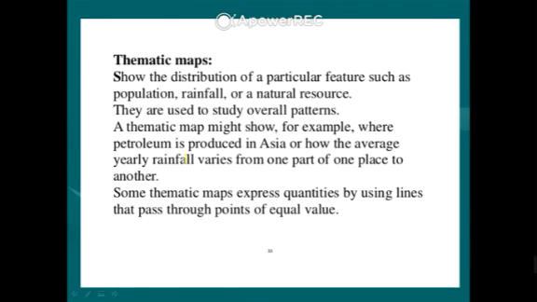So one of the important map types is the thematic map that shows the distribution of particular features such as population, rainfall, natural resources. So a thematic map denotes the distribution of particular features such as population, how many males, how many children below the age of 0 to 6, and how many females. So rainfall, natural resources, and it also denotes the population of the countries.